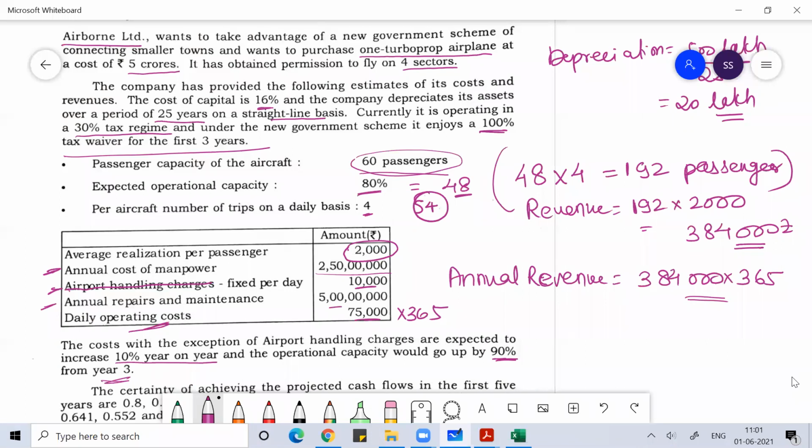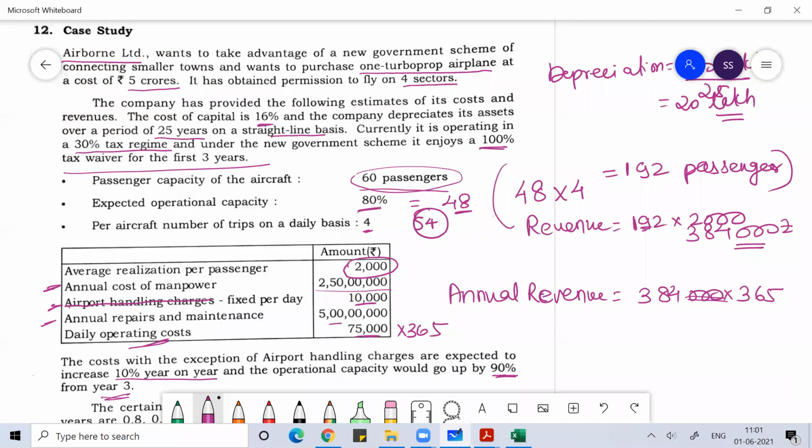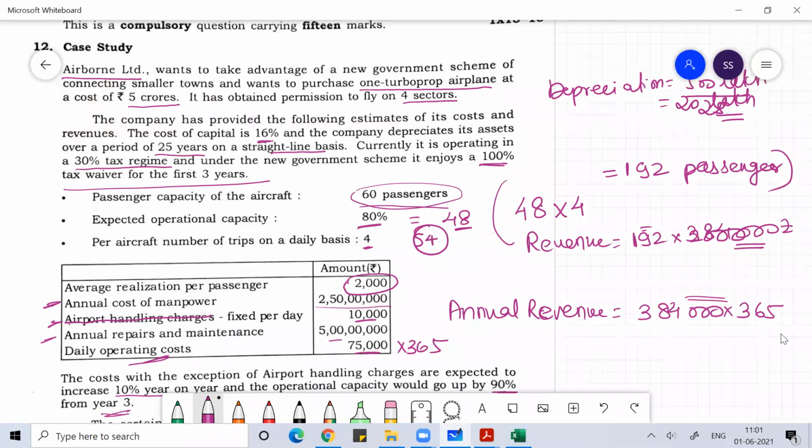That is good because year on year your cost is increasing 10% every year, so your revenue should also increase significantly. Generally the business will make sense, because except airport handling charges, all other expenses are increasing 10% year on year.